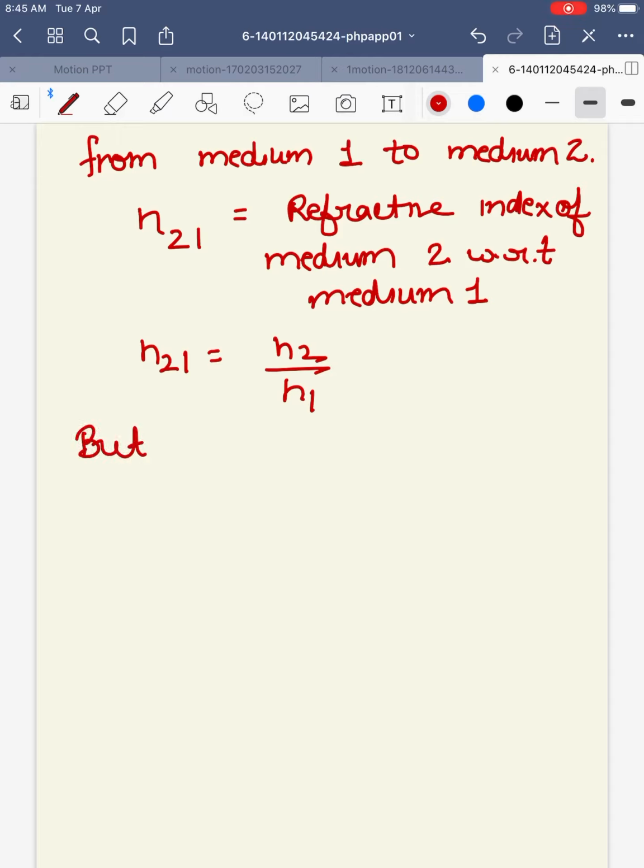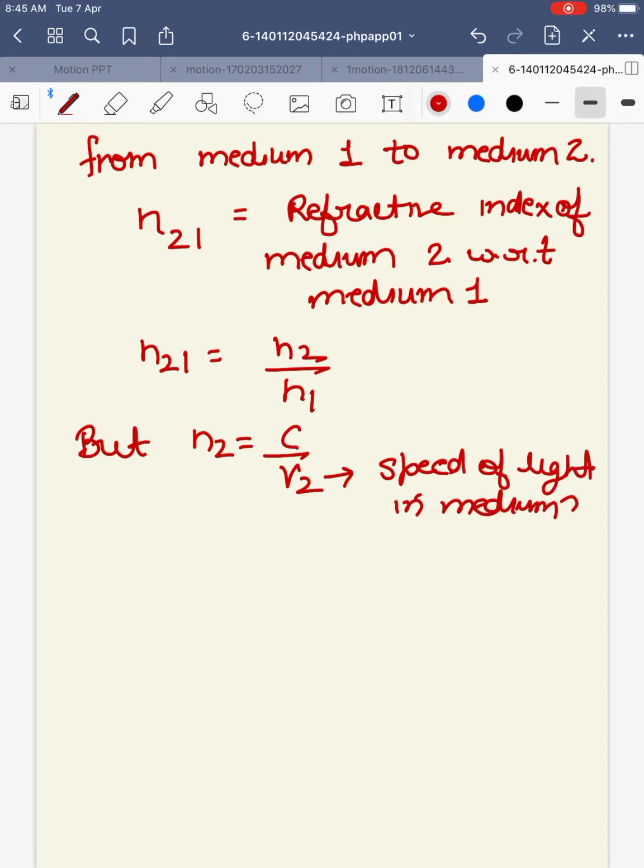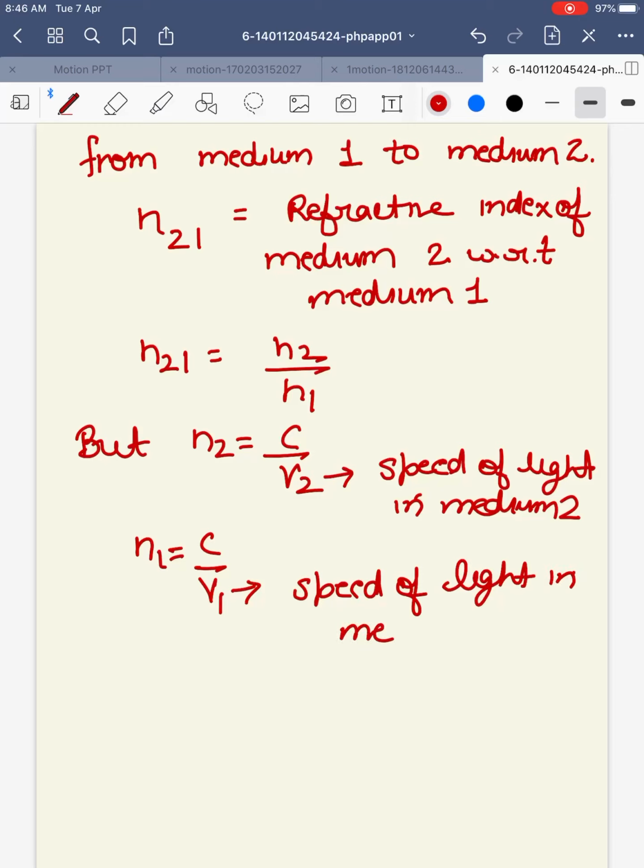But what is n2 here? n2 will be c by v2. What is v2 here? That is the speed of light in medium 2. Similarly, n1 is c by v1, where v1 is the speed of light in medium 1, right? Let this be equation 1, this be my 2 and 3.